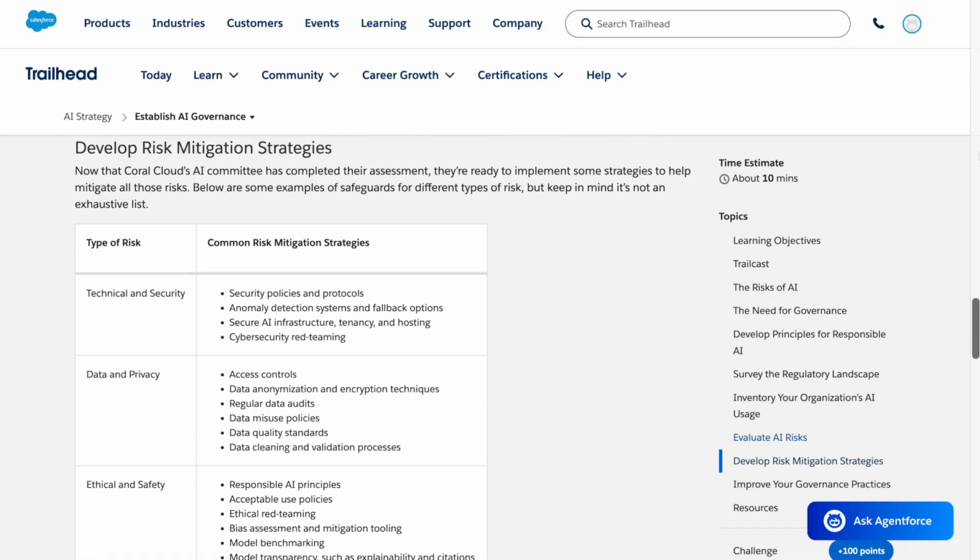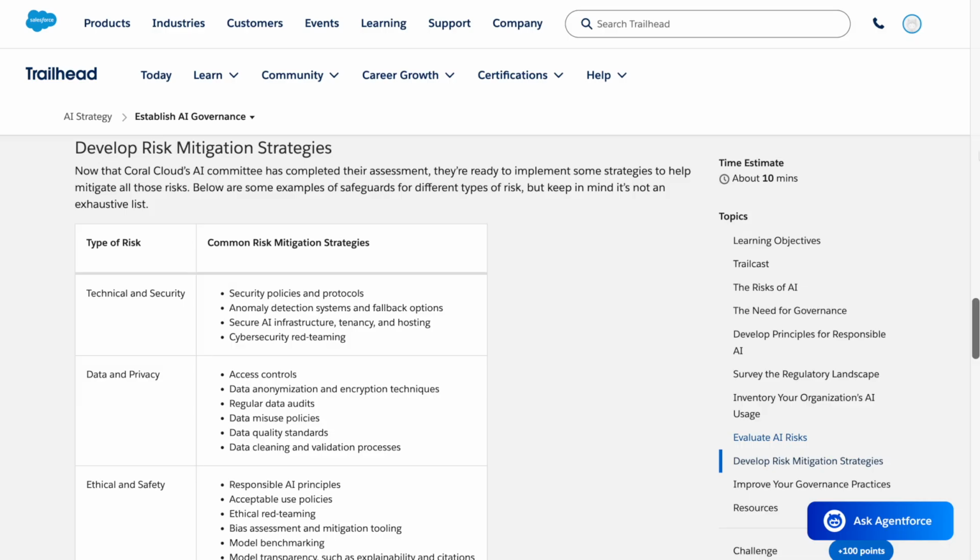Develop risk mitigation strategies. Now that Coral Cloud's AI committee has completed their assessment, they're ready to implement some strategies to help mitigate all those risks. Below are some examples of safeguards for different types of risk, but keep in mind it's not an exhaustive list. Type of risk and common risk mitigation strategies.